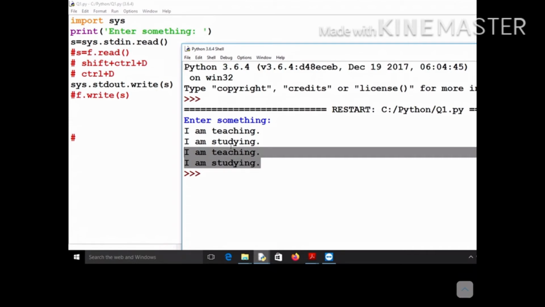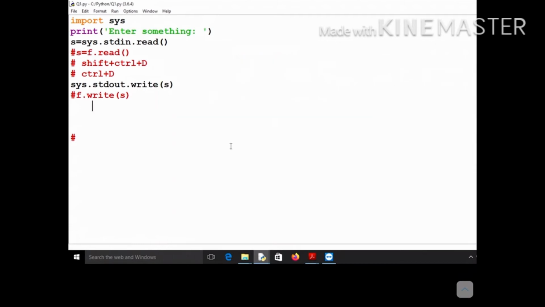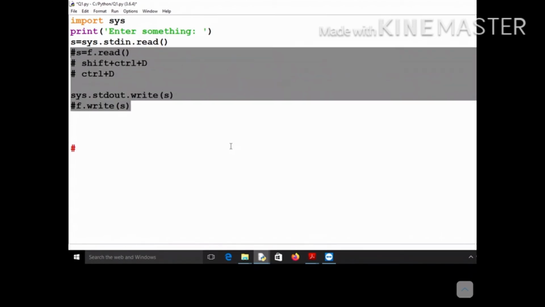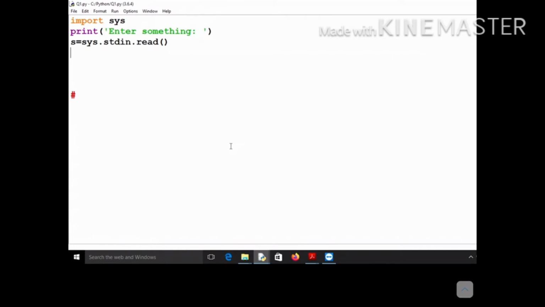So you have two alternatives: either you can use the print statement or you can use sys.stdout.write. Let me write something more genuine. First it should prompt to enter something, and then you accept input from the keyboard using f.read, where f is your keyboard file object.